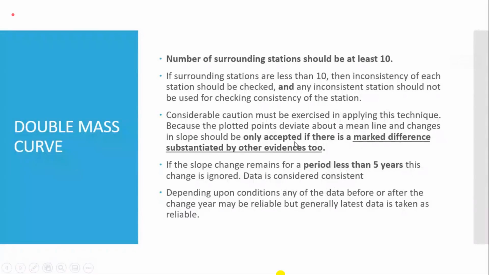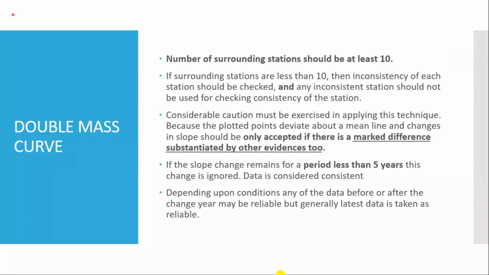So the end result of this analysis is whether the data of a certain station is inconsistent with the other stations or not. If it is inconsistent, either we drop that station for our further analysis, or we use the data with a lot of care, or we correct that data. Correction methods are there. So that is how we don't blindly use the data which we get from any data collection company. We check it. We check the missing values. We carry out the consistency check.